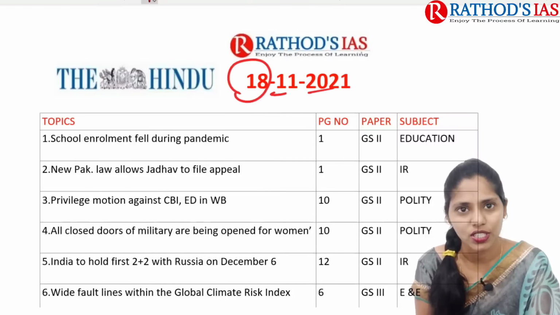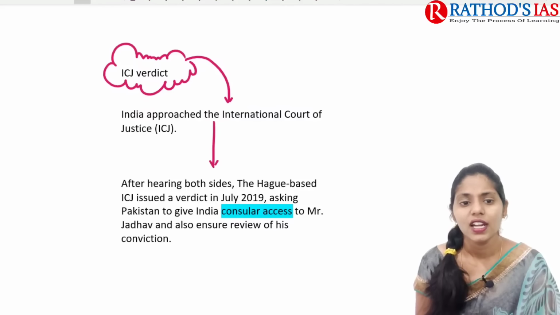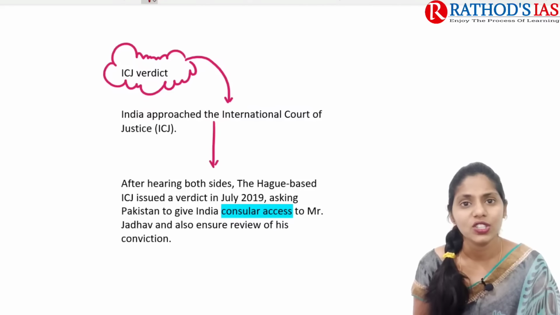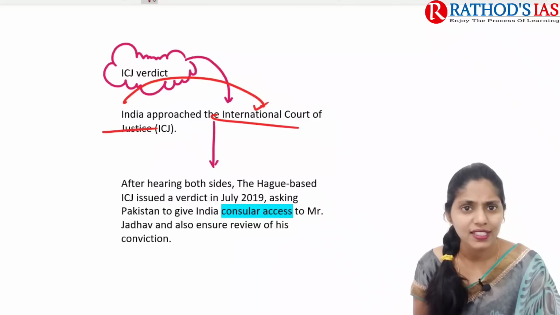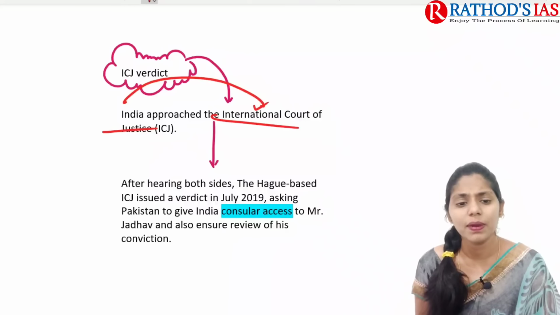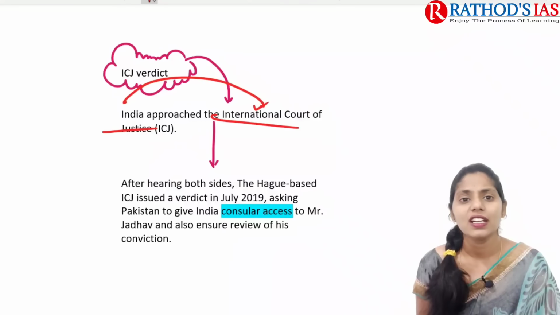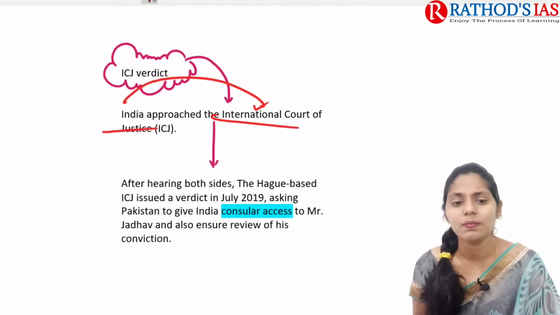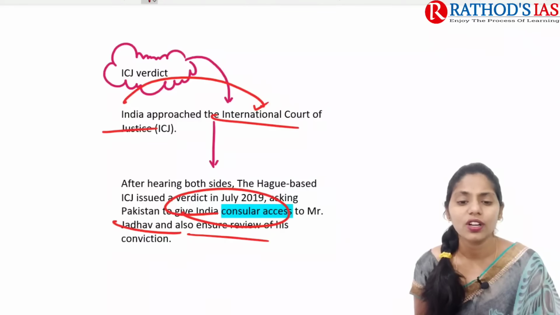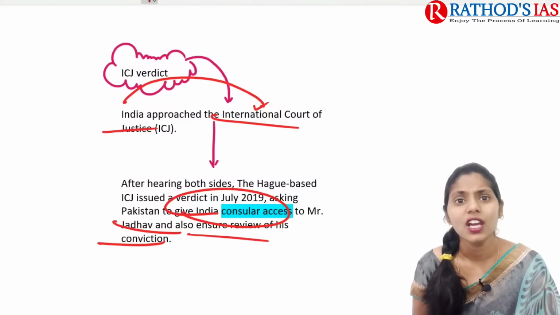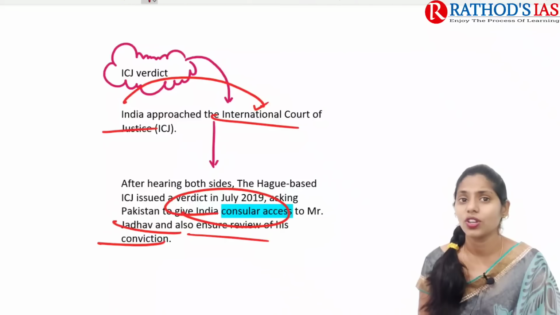After this verdict given by the military court of Pakistan, India did not have any choice but to approach the International Court of Justice. After hearing both sides, from Pakistan and from India, the Hague-based ICJ issued a verdict in 2019. In this verdict, the ICJ mainly asked Pakistan to give India consular access to Mr. Jadhav and to ensure review for his conviction. The ICJ allowed consular access as well as a review of his conviction.